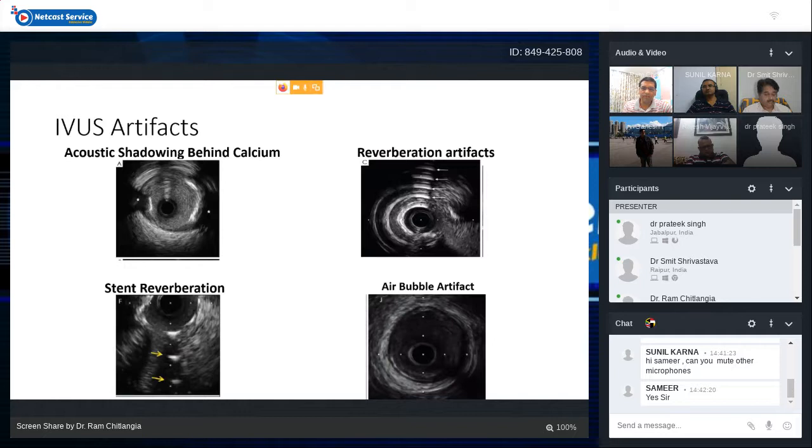So we need to recognize these artifacts regularly so that we do not get confused during IVUS imaging, and probably some of the artifacts can be removed with some tips and tricks.